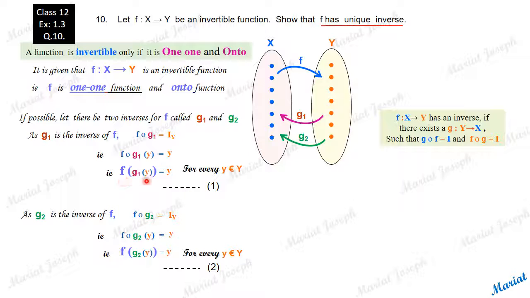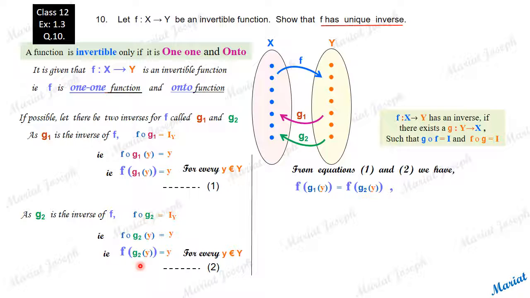f of G1(y) is y for every y of this set. f of G2(y) is y for every y of this set. Look at these two equations. RHS is the same. This is y, this is y. So we can say f of G1(y) equal to f of G2(y). From equations 1 and 2, we can say f of G1(y) equal to f of G2(y). Look, f of an element is equal to f of another element. What can we conclude from here?